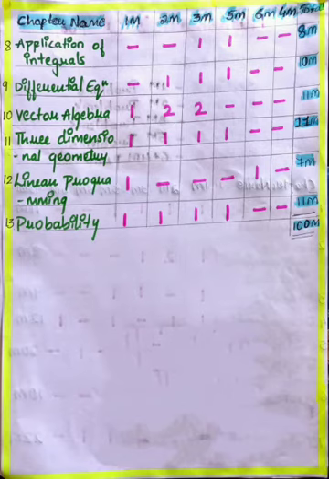Differential equations, 10 marks will be coming from this chapter. Vector algebra, 11 marks. Three dimensional geometry, 11 marks weightage. Linear programming, 7 marks weightage. And the last chapter is probability, 11 marks weightage. Totally it is a 100 marks question paper in the board exam.